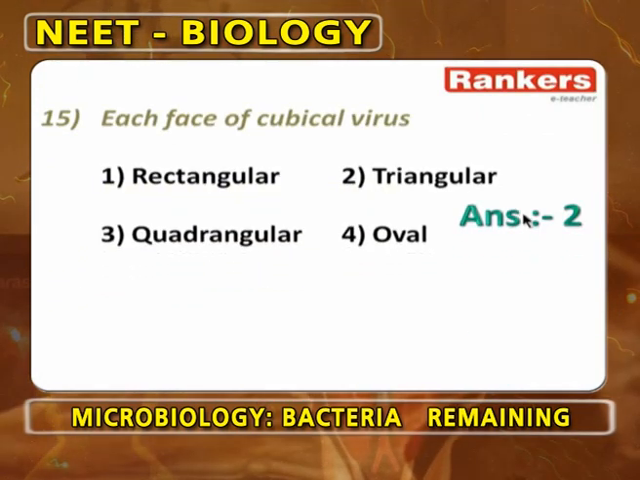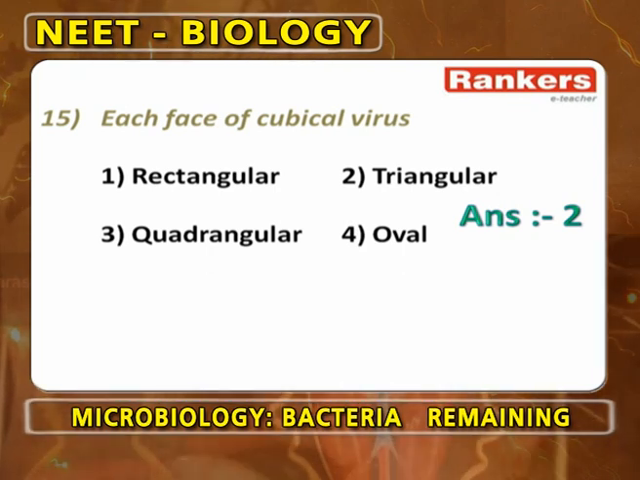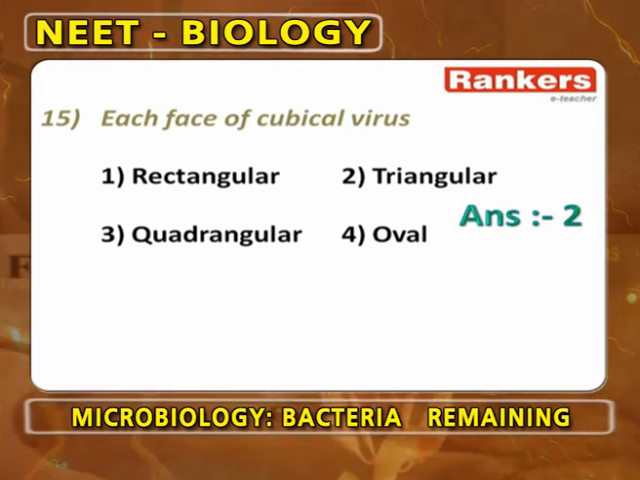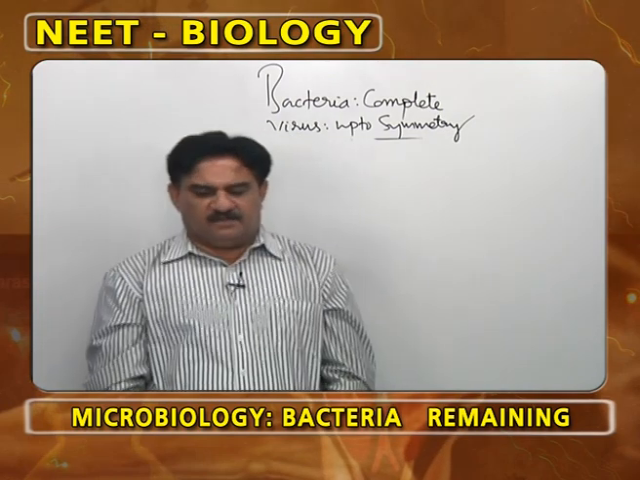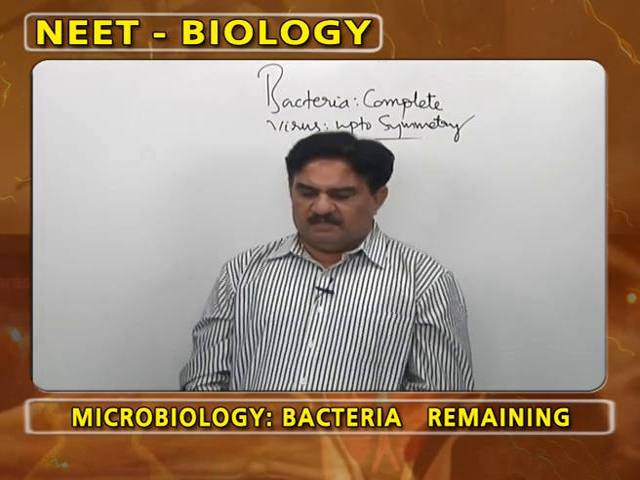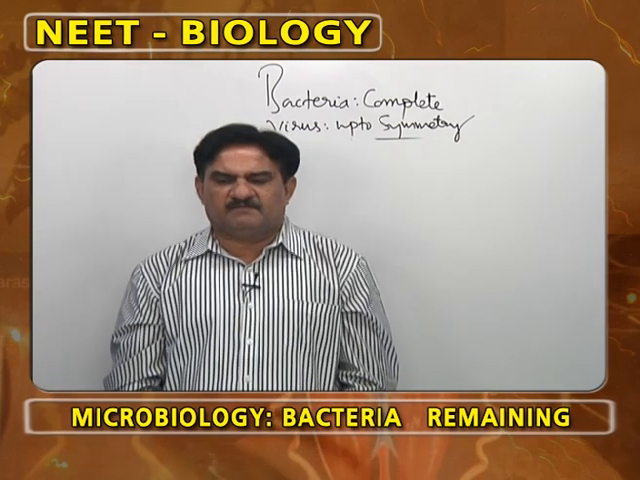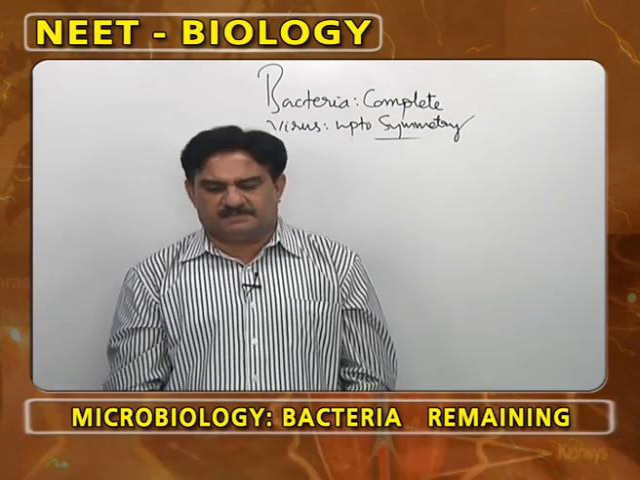Each face of a cubical virus, that means each capsomere of a cubical virus, is triangular. It is an equilateral triangle. How many such faces? 20 faces are arranged in a cubical manner. This type of symmetry is called icosahedral symmetry. So, it is not rectangular, not quadrangular, not oval, but a triangular, equilateral triangle face. Second option.